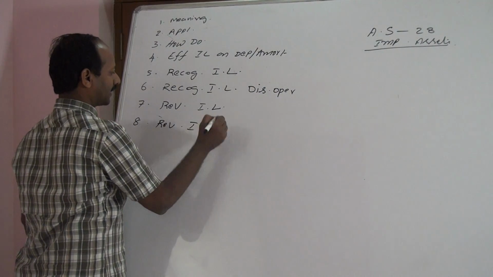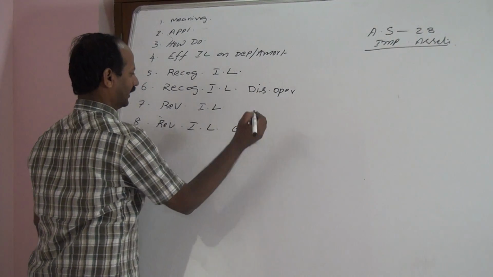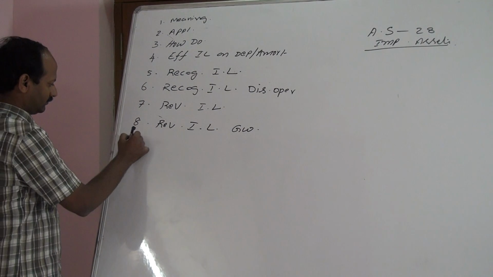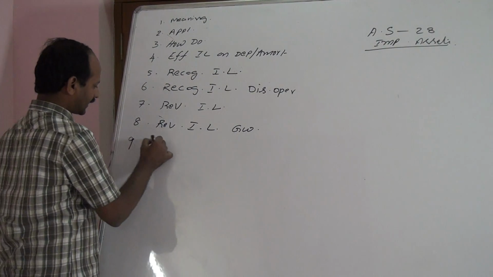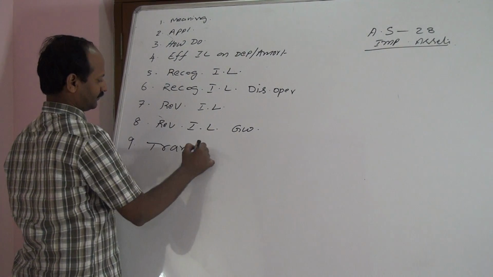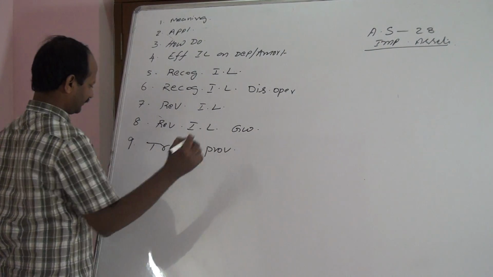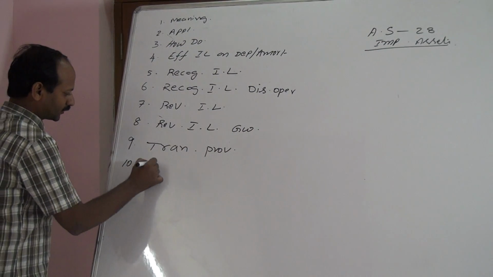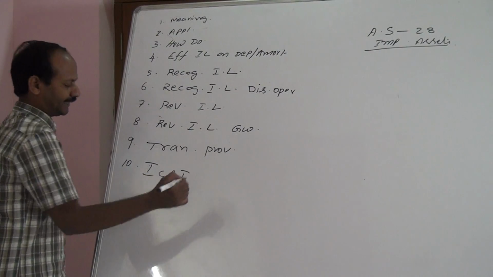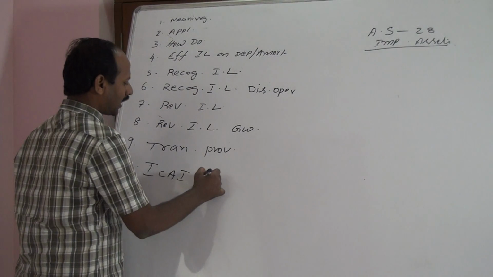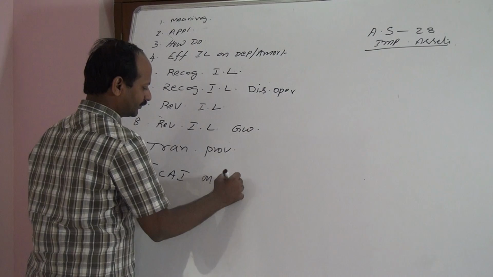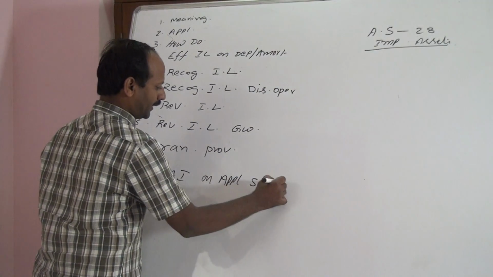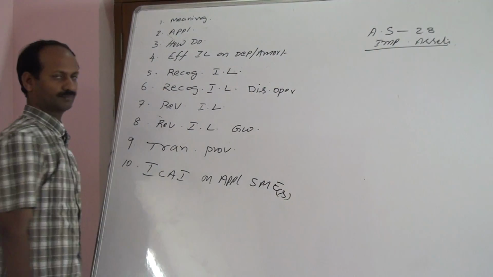Reversal of impairment loss in the case of the goodwill. Transitional provisions. Announcement of ICAI on applicability to small and medium enterprises.